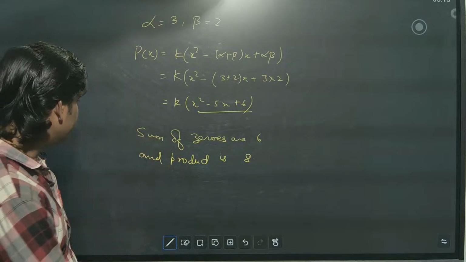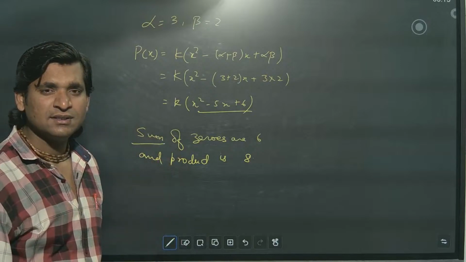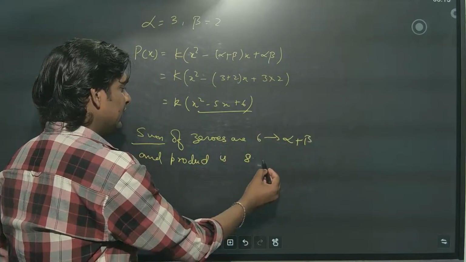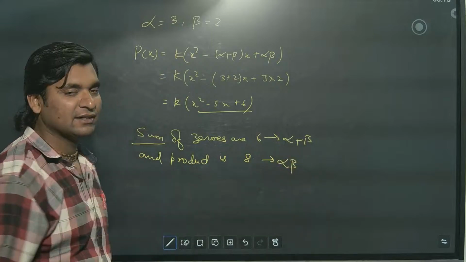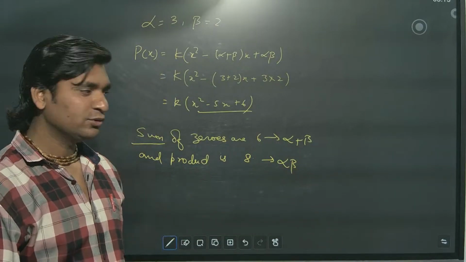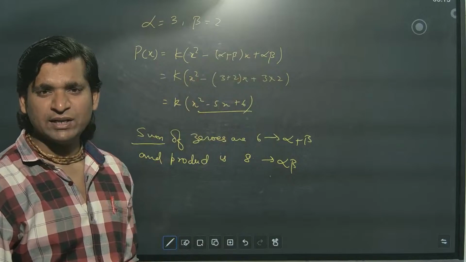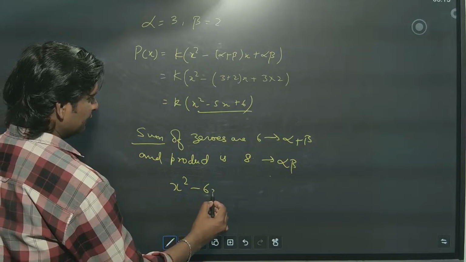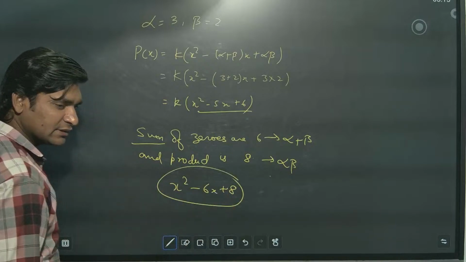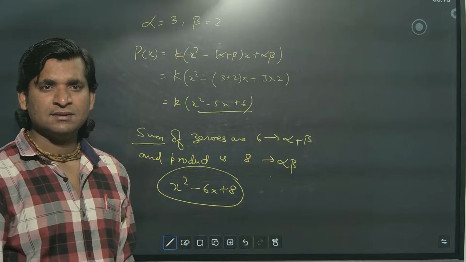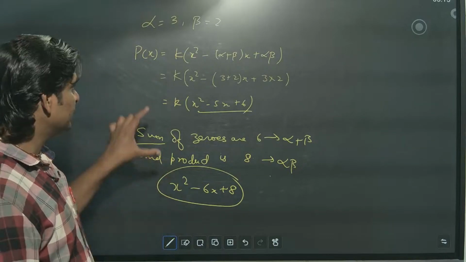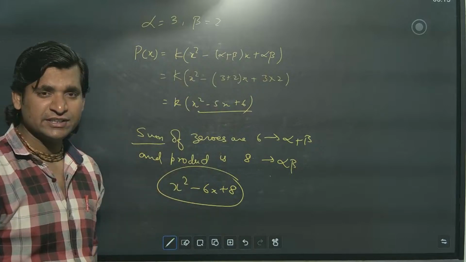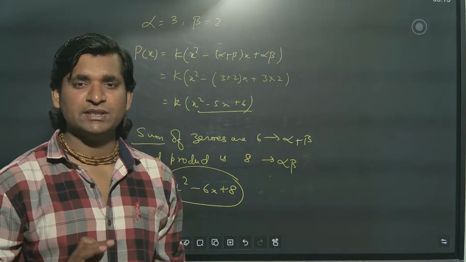Why? Because they mentioned here sum of zeros. This is nothing but alpha plus beta, my dear, and this is product, which means alpha beta. So directly you put it here, you do not have to add anything. Directly you will get x square minus 6x plus 8. Game over. This is the required quadratic polynomial. Correct? So these are the three varieties of questions which are going to be asked.